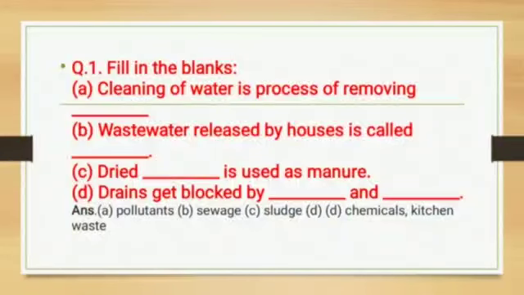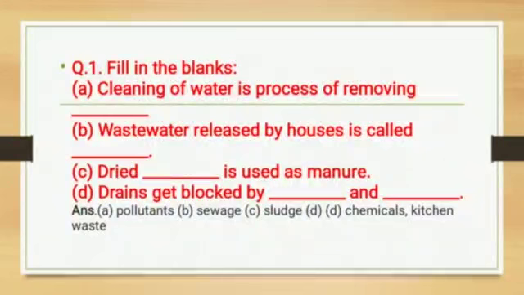Fill in the blanks. Cleaning of water is a process of removing dash. See, first of all, in dirty water, what is there? Many types of impurities are there. Some solid, some liquid. These impurities are called pollutants, which pollute water. So cleaning of water is a process of removing pollutants.